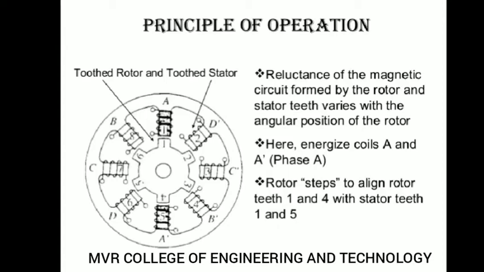Reluctance means opposition of fluxes. So here we are creating opposite fluxes. From these opposite fluxes, some fluxes will be cancelled and give the resultant flux. This resultant flux will develop the net torque, and this net torque will rotate your rotor.